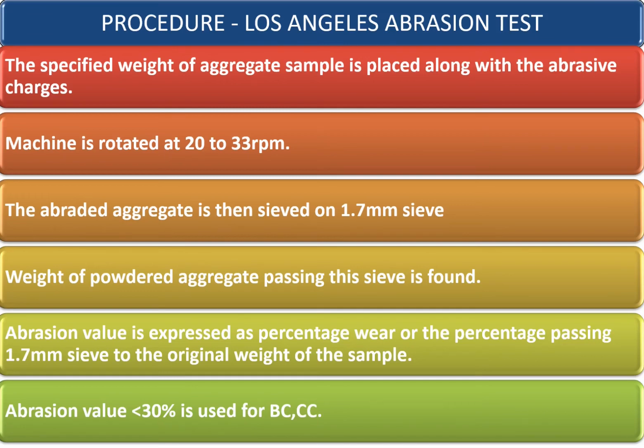The weight of the powdered aggregate passing this sieve is measured and recorded. Abrasion value is expressed as the percentage wear, or the percentage passing the 1.7 millimeter sieve to the original weight of the sample. An abrasion value less than 30 is used for bituminous concrete and cement concrete works on the wearing surfaces.